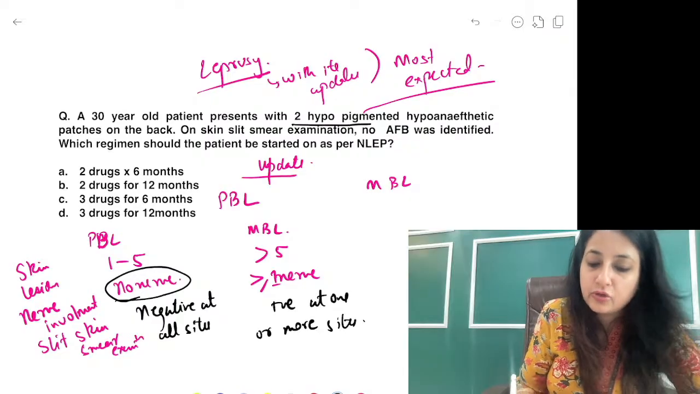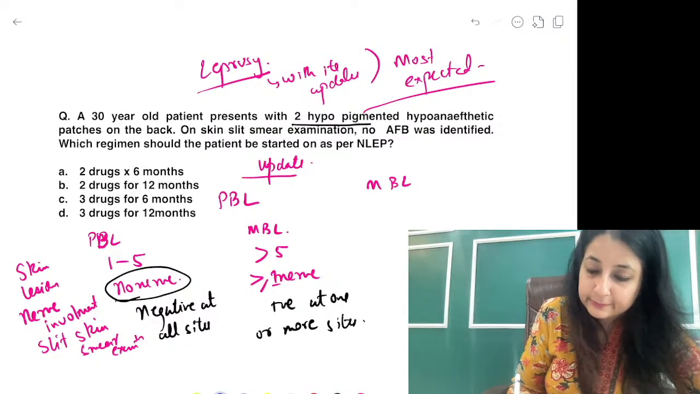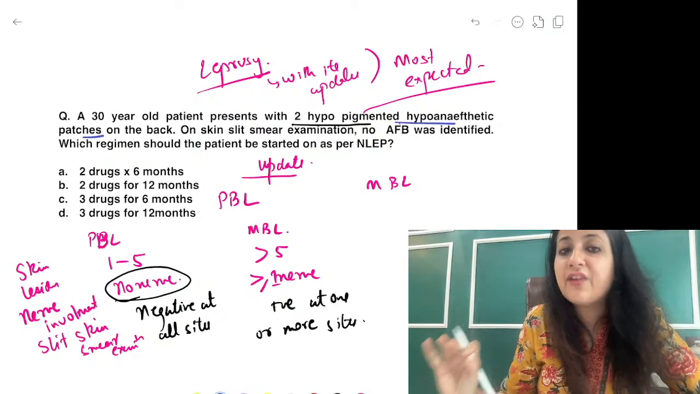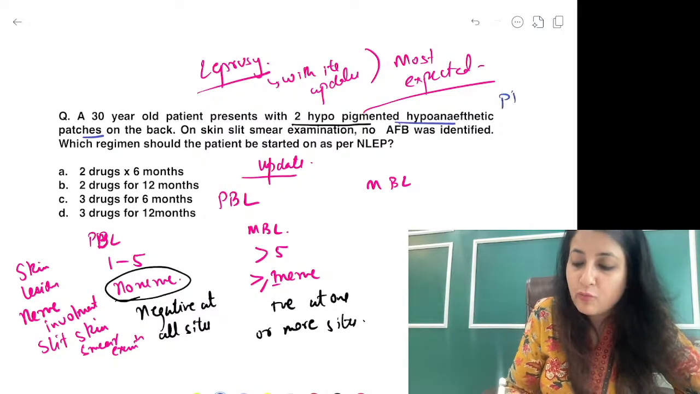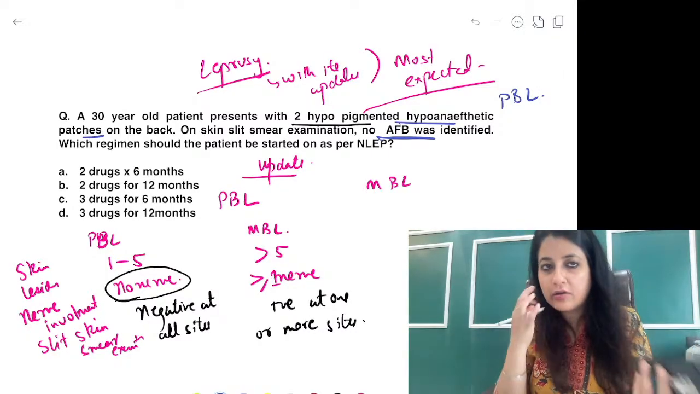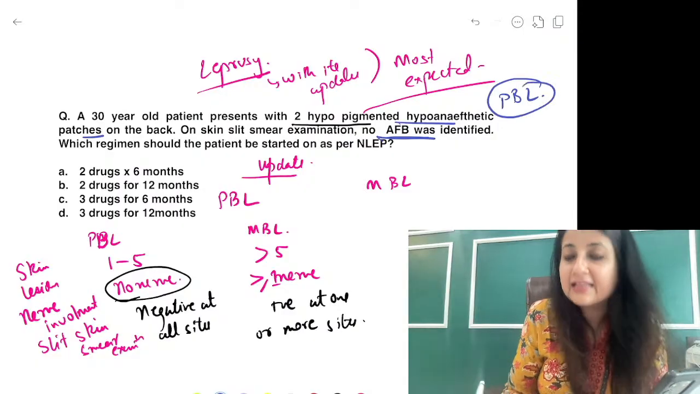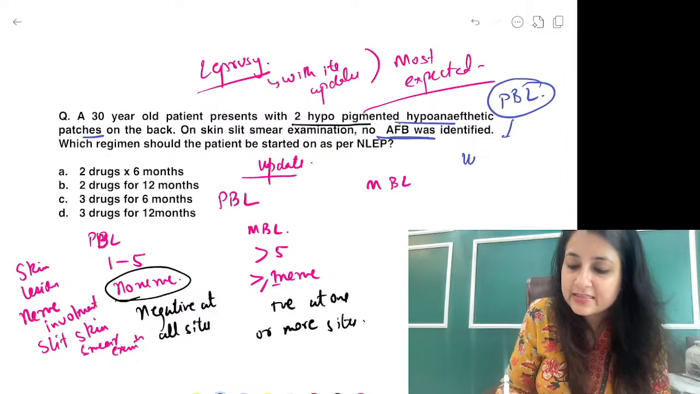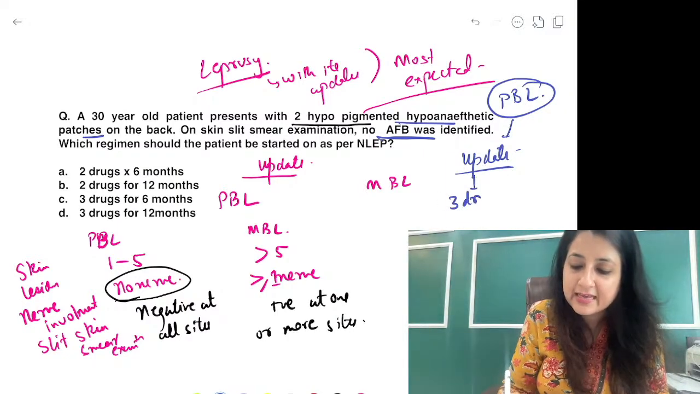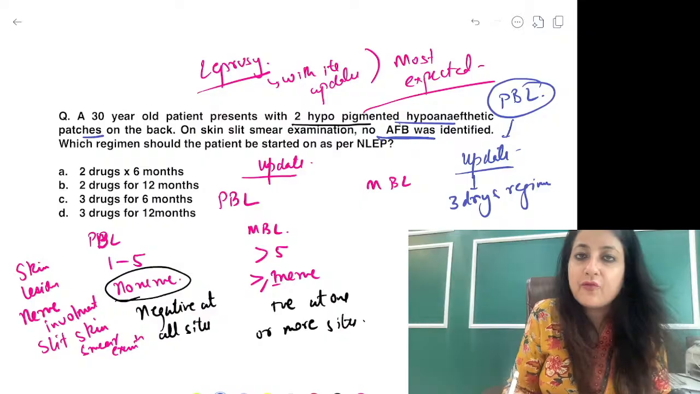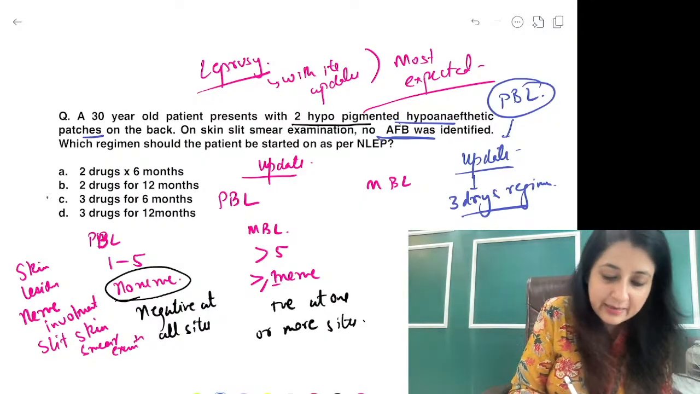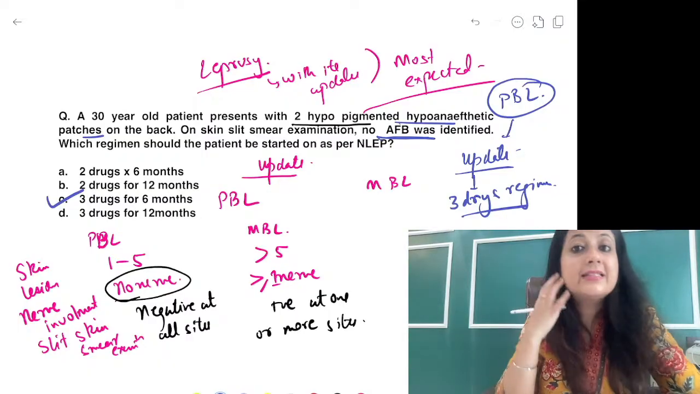Now here you are seeing 2 hypopigmented patches, hypoanesthetic patches. Now whether 2, 3, or 4, up till 5 it is paucibacillary. Why is this paucibacillary? No AFB identified. Of course, nerve involvement is not even mentioned. So this is a classic case of paucibacillary. And what is the update now in case of paucibacillary? Also we give how many drugs, guys? 3 drugs regimen for pauci as well as multi. But what is the duration for paucibacillary leprosy? It is 3 drugs for 6 months.